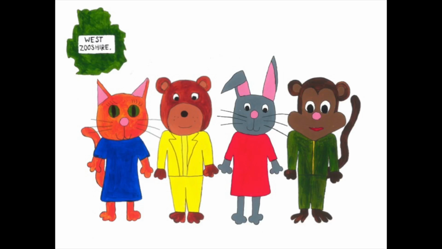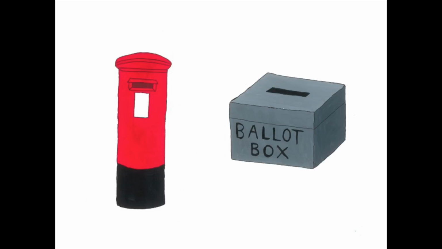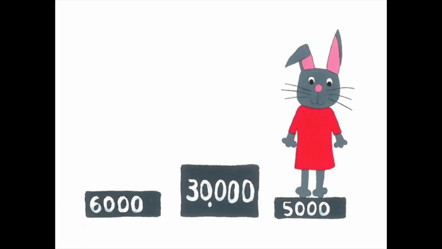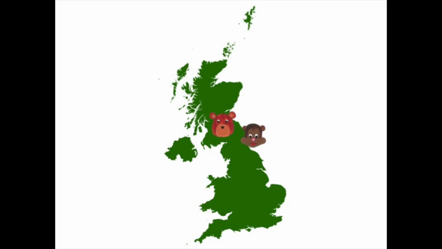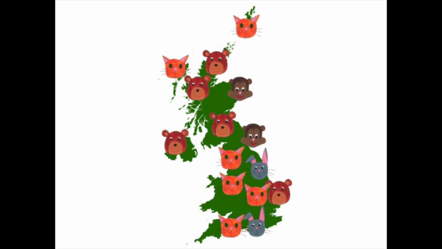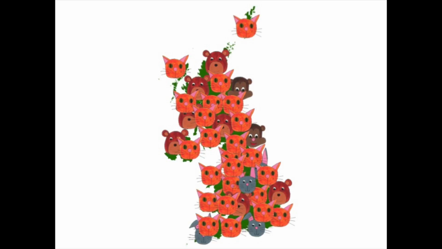We cast our vote for the candidate we want, either in advance as a postal vote or on polling day. Then the results are announced. The candidate with the most votes becomes the Member of Parliament, also known as MP, for our constituency. And at a general election, an MP is voted in every constituency in the UK. The party with the most elected MPs becomes the party in power, the governing party.